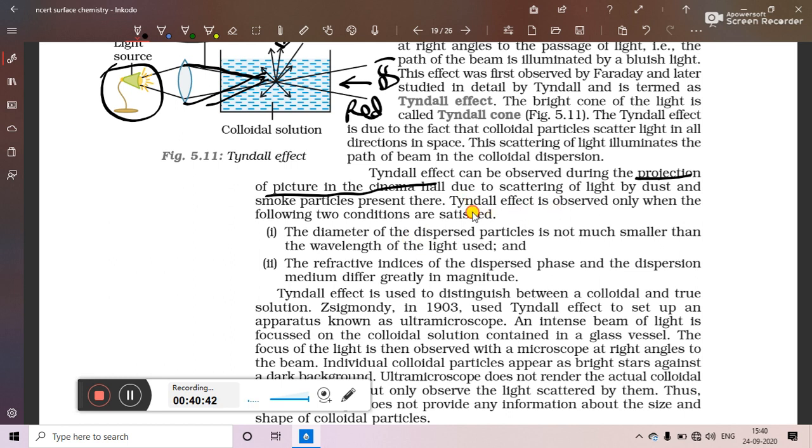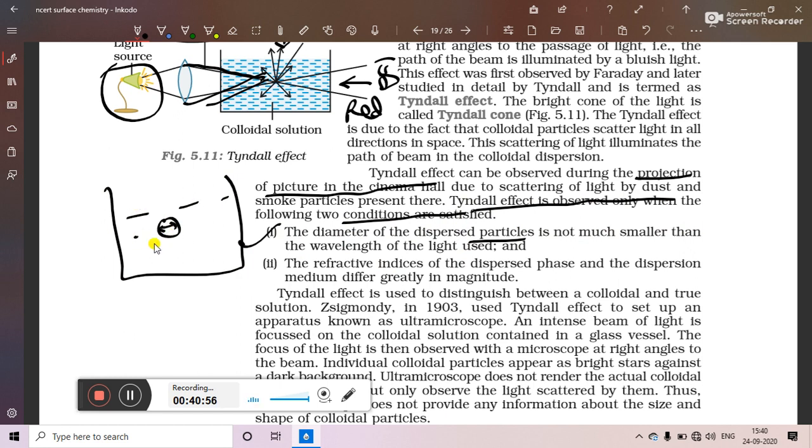So the Tyndall effect is observed only when the following two conditions are satisfied. Number one is the diameter of dispersed particles is not much smaller than the wavelength of the light used. That means the diameter of the colloidal particle of the solution should be equal to the wavelength of light. The wavelength of the light is the distance between two consecutive crests. So this distance and the diameter of the particle should be equal, or we can take light having a wavelength smaller than the size of the particle.